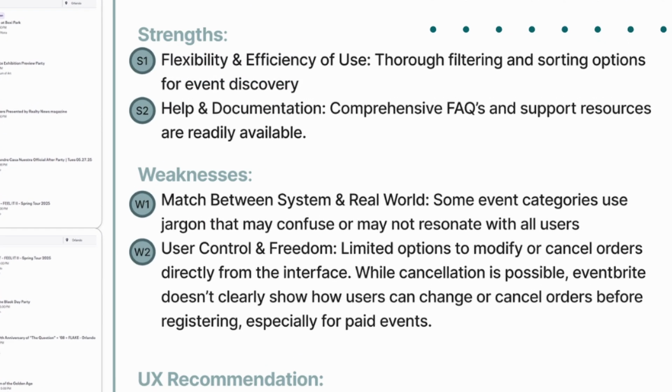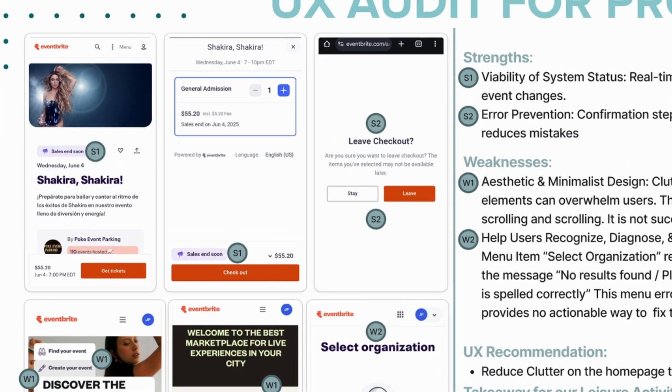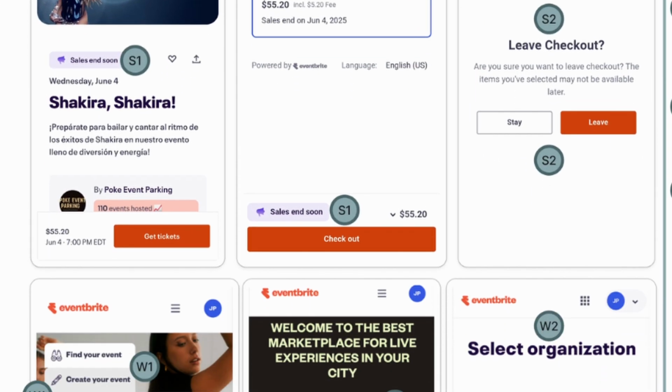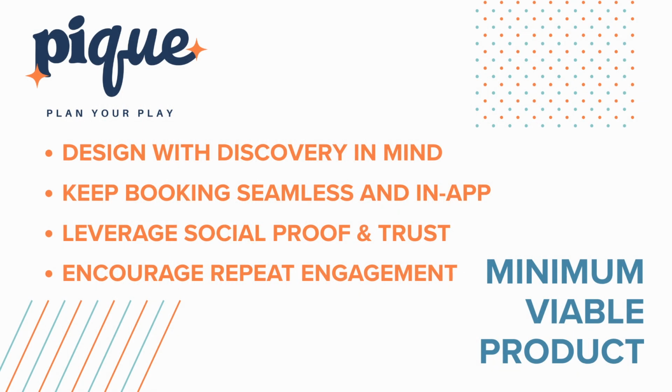Eventbrite offers a broad marketplace with a solid filtering experience but can feel transactional, lacks personalization, and often forces users to complete purchases on external sites. These insights helped us develop our MVP strategy. Design with discovery in mind, using visual first cards and personalized feeds. Keep booking seamless and in-app, avoiding the friction of redirects. Leverage social proof and trust, such as host bios and verified reviews. Encourage repeat engagement with saved favorites and mood-based recommendations.